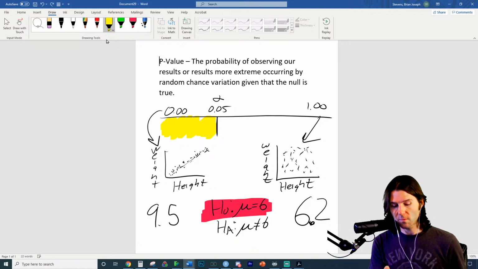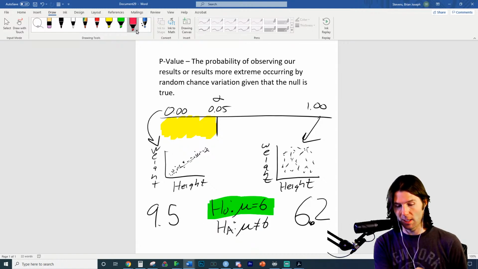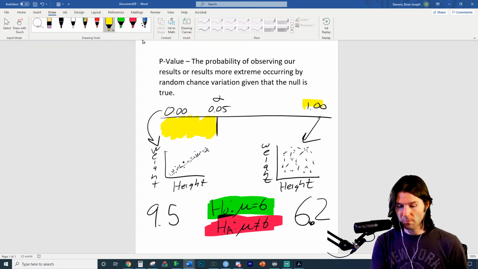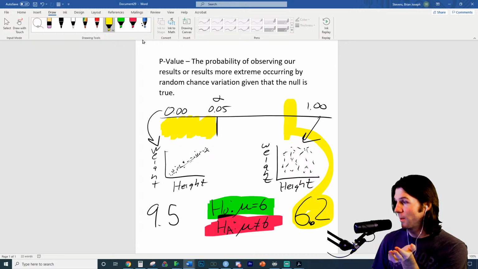Reverse that to where we do not reject the null. We fail to reject the null for this example. It'd probably be closer to here. We'd have a p-value of like 0.8, because Brian running his miles in 6 minutes, 0.2, is very likely given the null is true. So we don't reject the null.